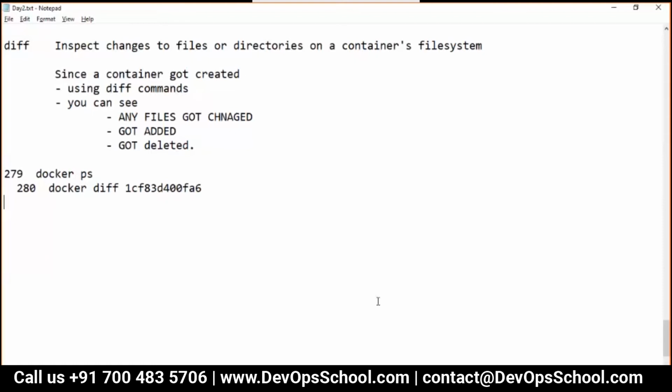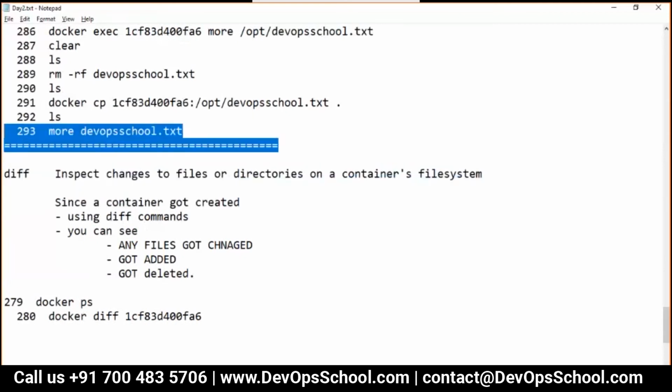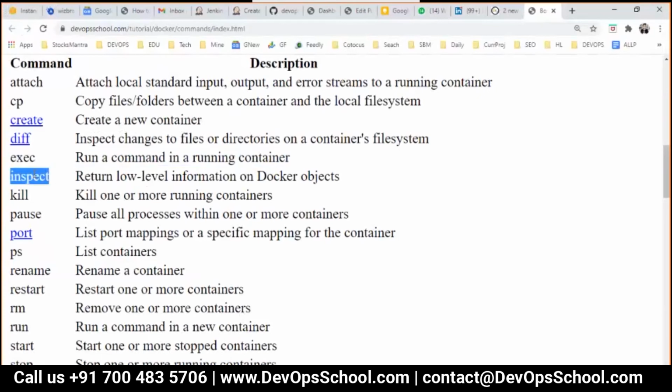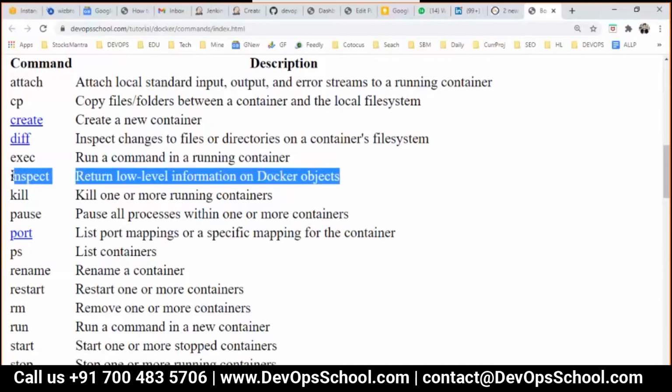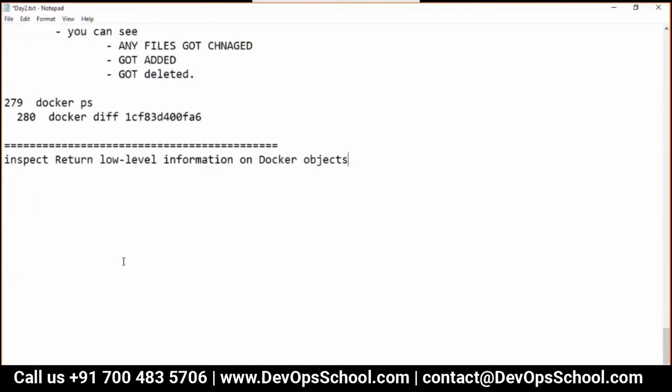Okay guys, so this is the diff command which we have. Now let's find out the next command in this list. So guys, the inspect command I have tried so many times. You can do the inspect. Let me tell you, you should try the inspect command. It's a very powerful command. And one more thing I must tell you, whether you understand the output or not, please read it.